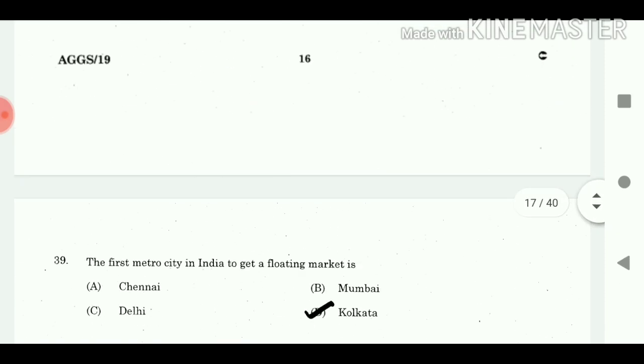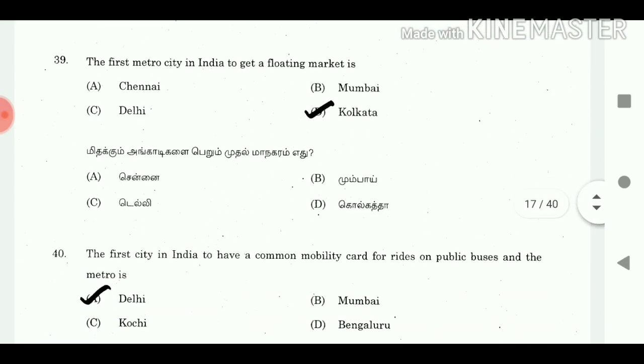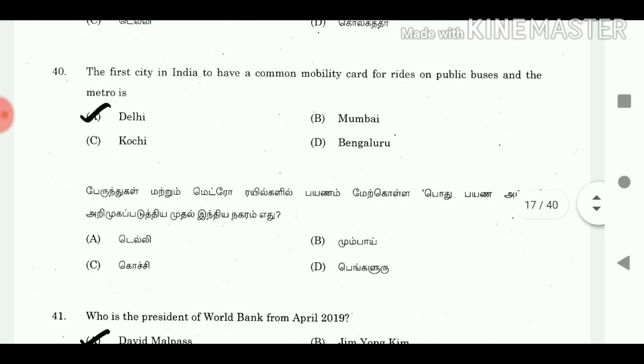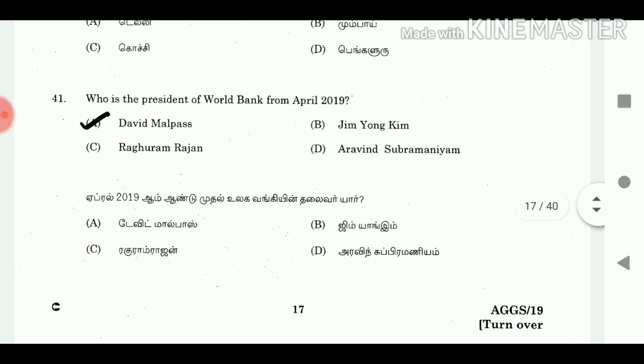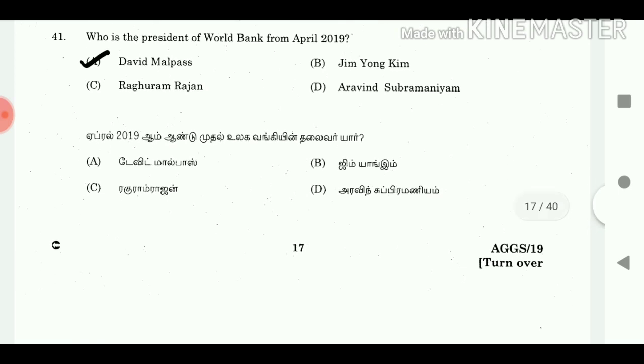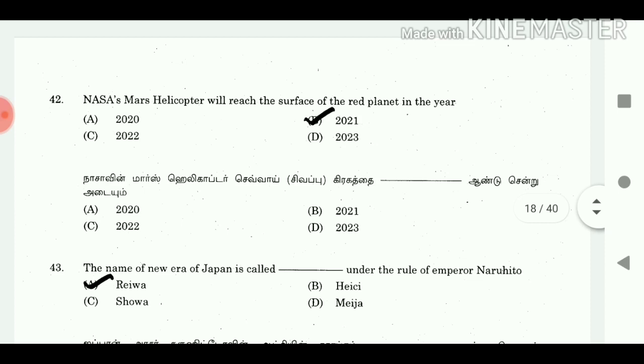39. The first metro city in India to get a floating market is answer Kolkata. 40. The first city in India to have a common mobility card for rides on public buses and the metro is answer Delhi. 41. Who is the president of World Bank from April 2019? Answer David Malpass. 42. NASA's Mars helicopter will reach the surface of the red planet in the year answer 2021.